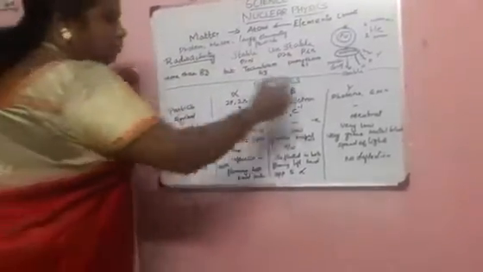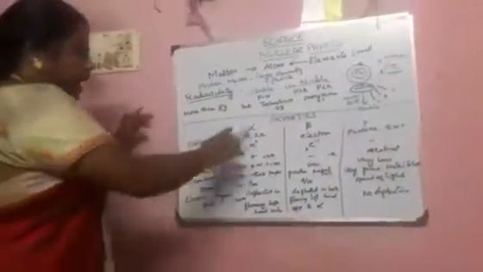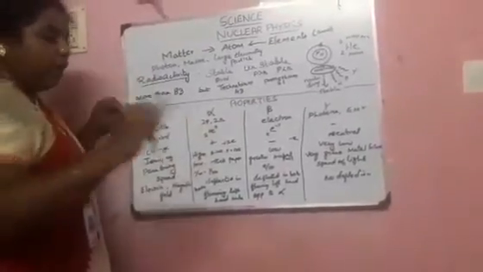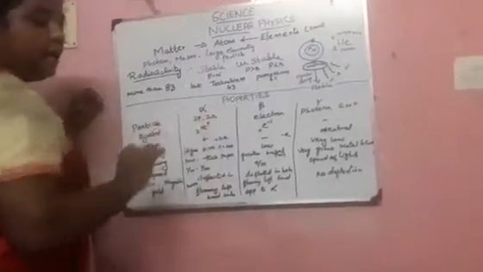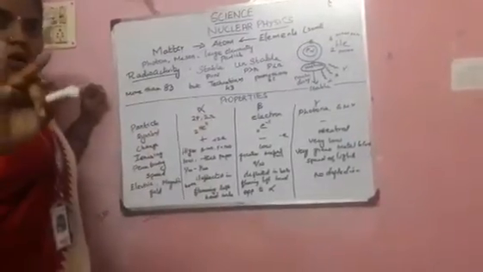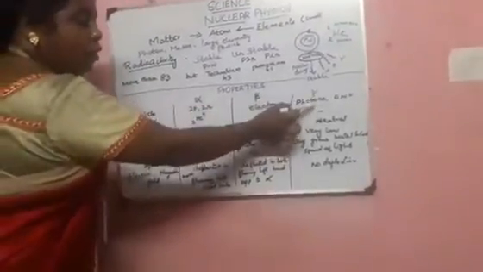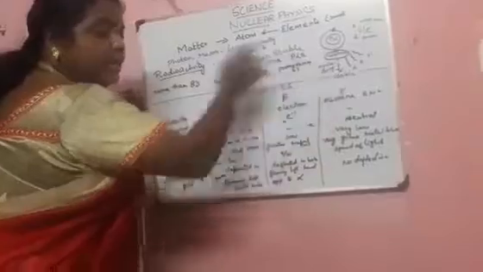Let's see the properties of alpha, beta and gamma. First, what is the particle? In alpha, we have 2 protons and 2 neutrons. In beta, there is no proton and no neutron, only the electron. And in gamma, photons will be there. I already told that a photon is a large elementary particle. It is emitted during electromagnetic waves. Whenever electromagnetic waves are emitted, the photon rays are the gamma rays.